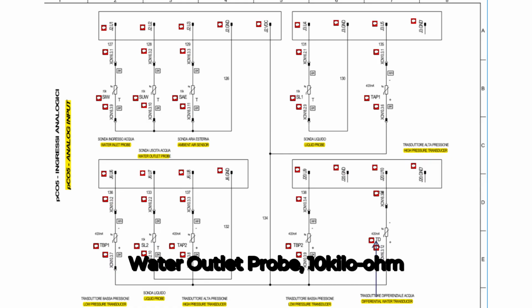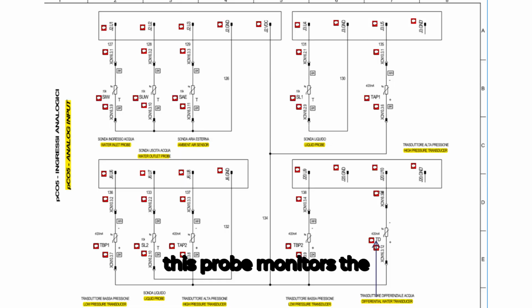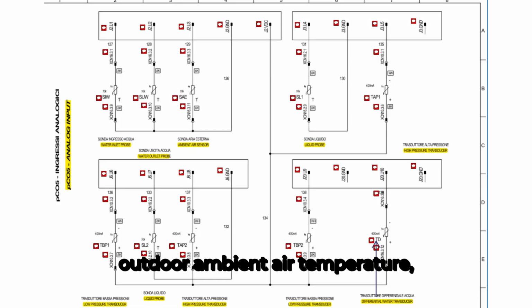DU, water outlet probe, 10 kilo ohm rated thermistor, measuring the water leaving the heat exchanger. SAE, ambient air sensor. This probe monitors the outdoor ambient air temperature, providing input for defrost logic and ambient compensation.